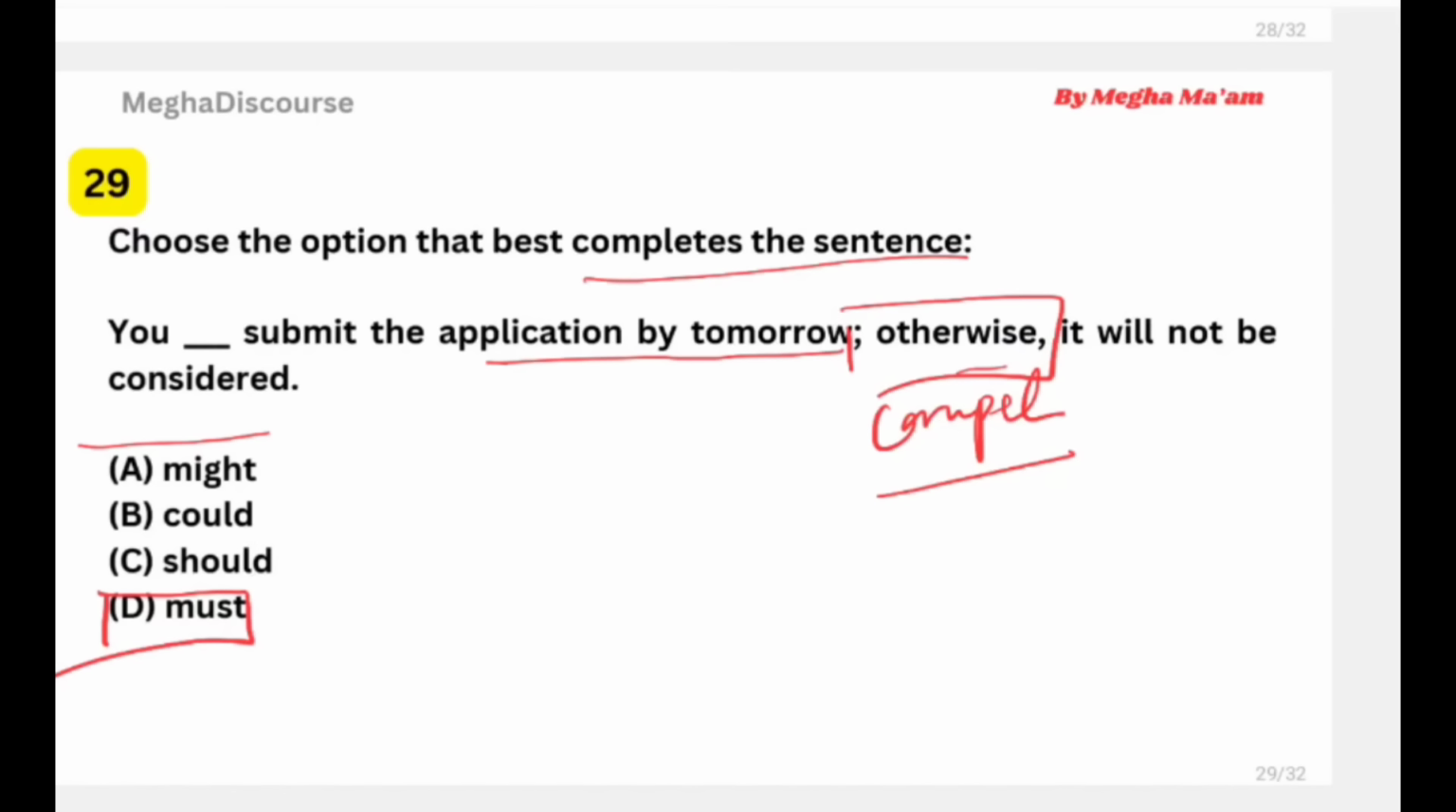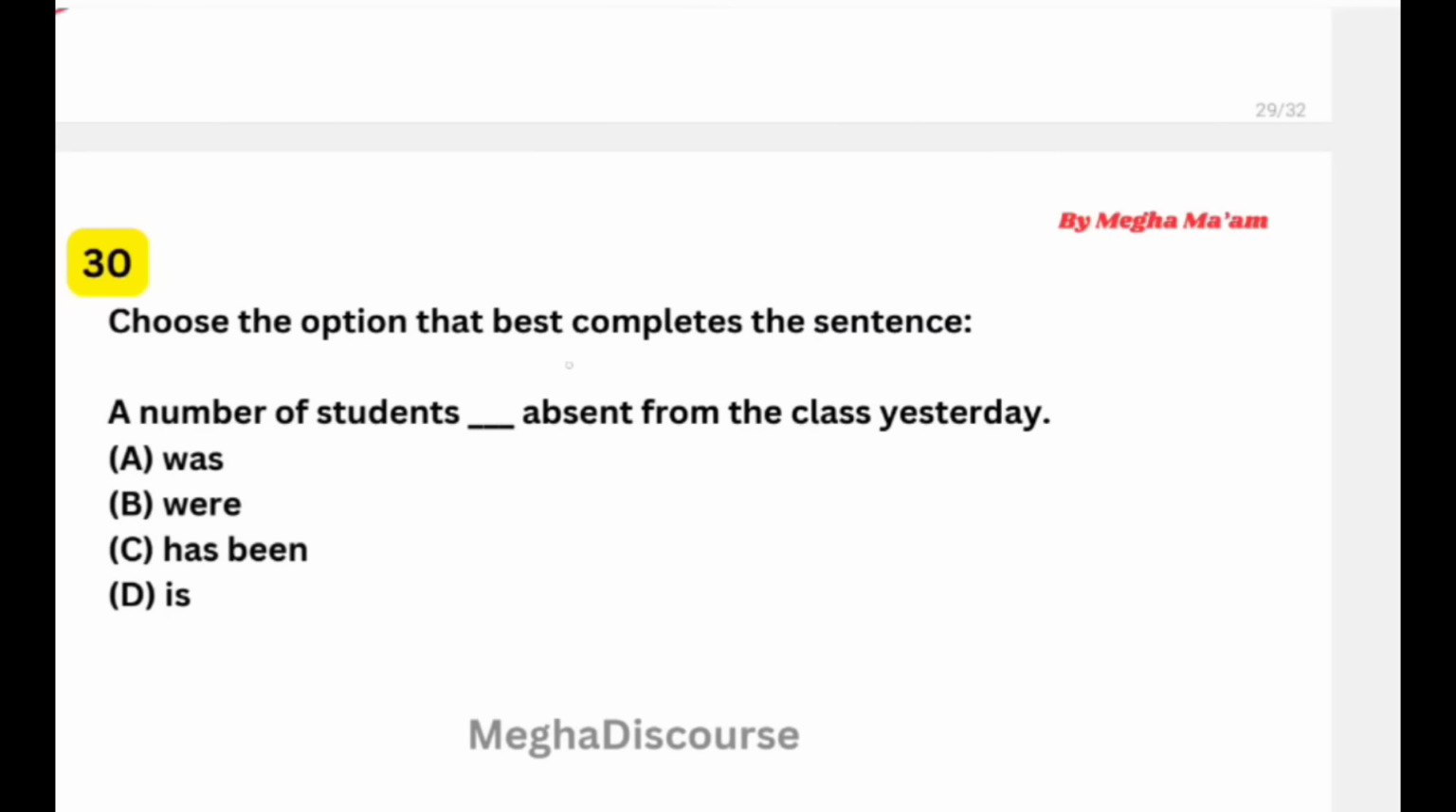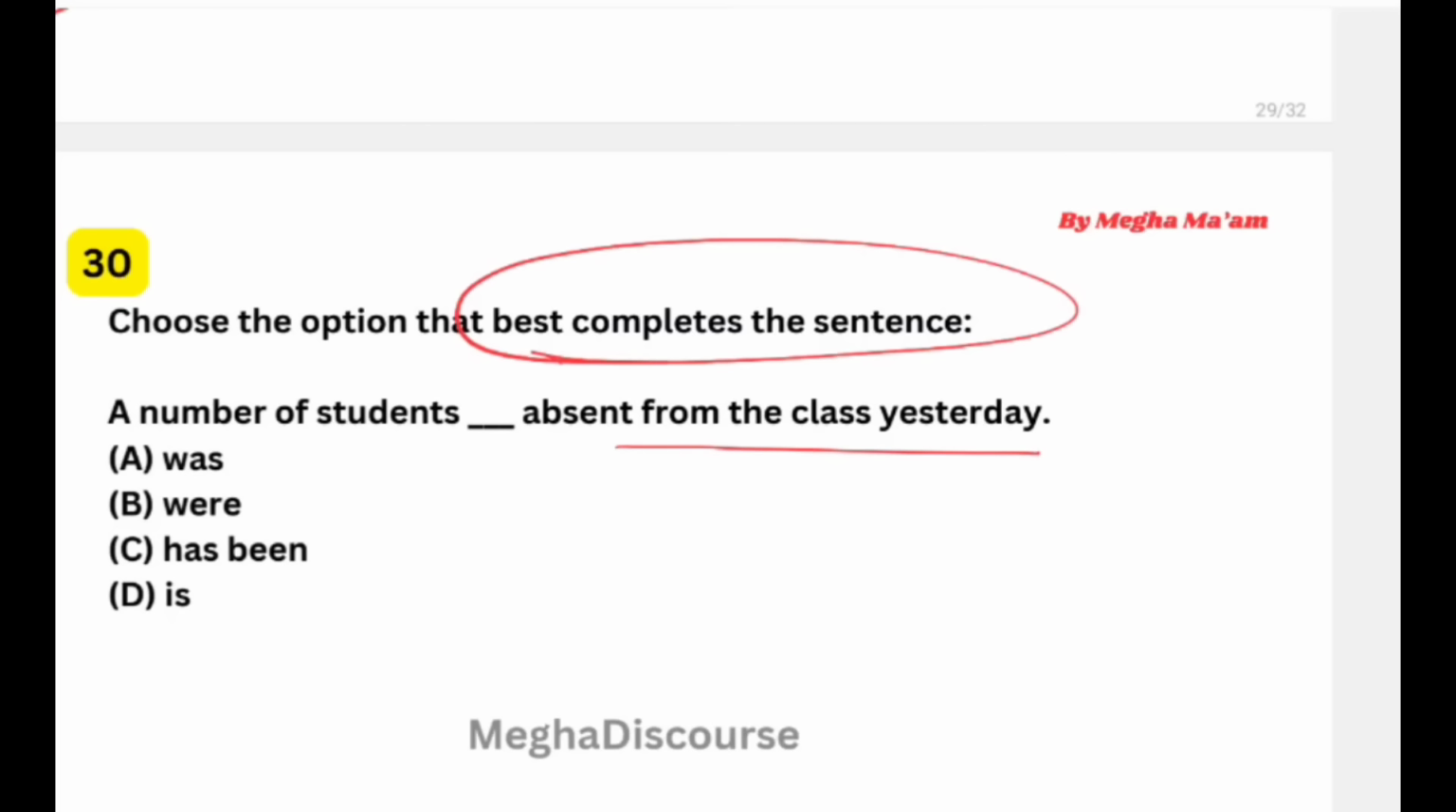So we have to use must. You must submit. Might is for probability. Could, no, that is for the past. Should is for advice. So we use must. Last question. Choose the option that best completes the sentence. A number of students absent from the class yesterday.